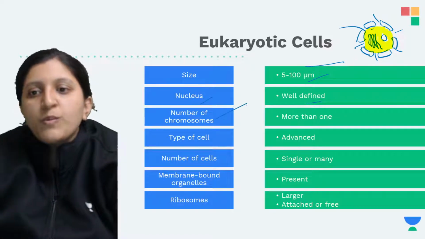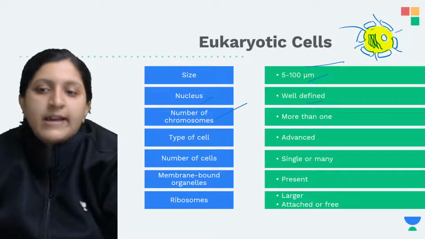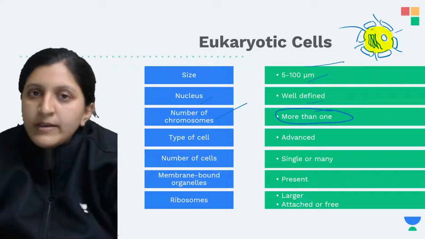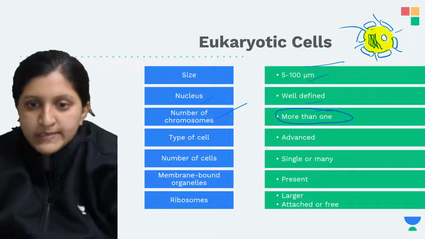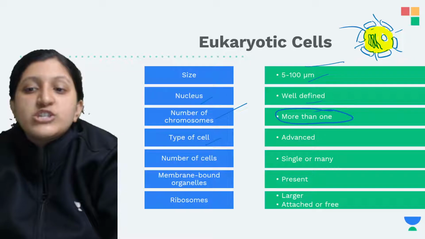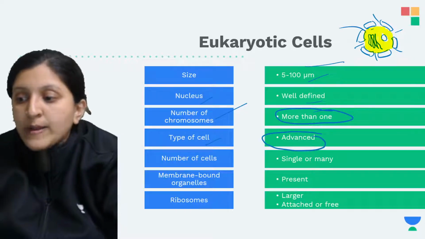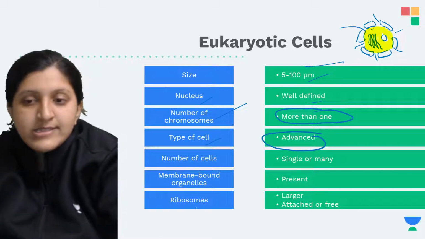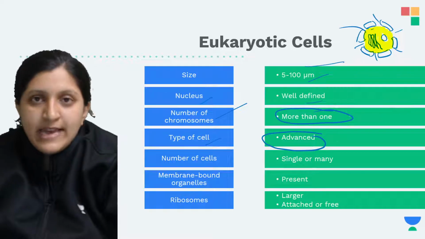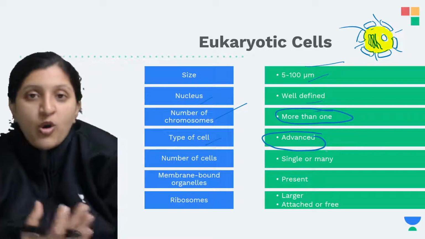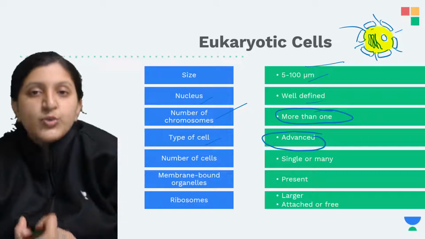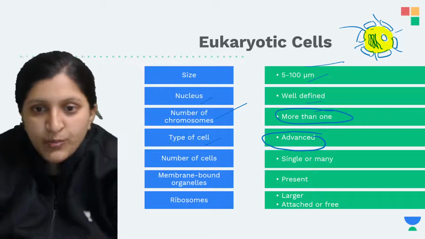The number of chromosomes is going to vary, but anyway it will be more than one in most living organisms. The type of cell we mention here is an advanced one. So why is this an advanced cell? Why do we say that this is advanced? Because you can see different organelles. It has a well defined nucleus, and it has an endomembrane system.